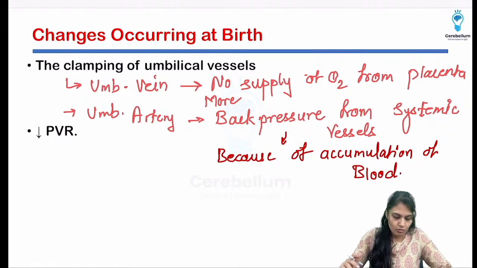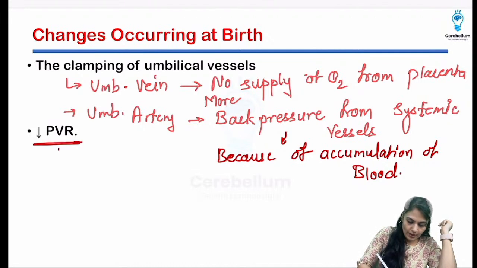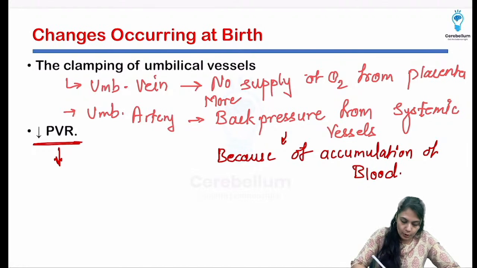Okay, so that is going to take place, and because we have cut the umbilical vein, the pulmonary vascular resistance is going to decrease, and that's why the blood will start to flow. Why? Because for the first time the alveoli are going to open up. Umbilical vein we have cut down, no oxygen supply from the placenta, so a condition develops which is known as asphyxia.